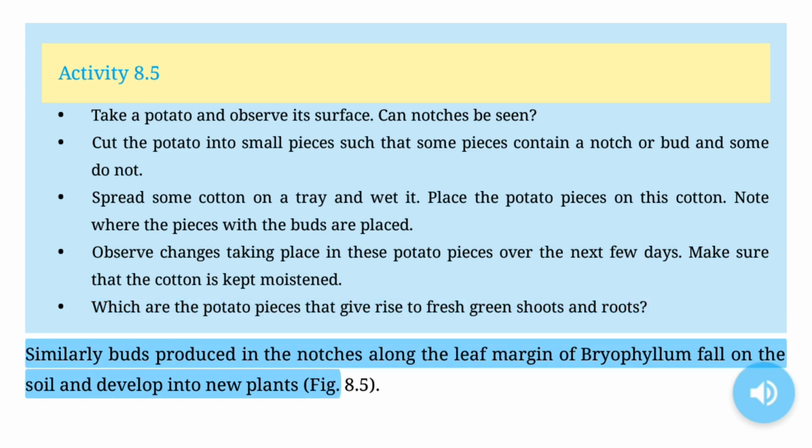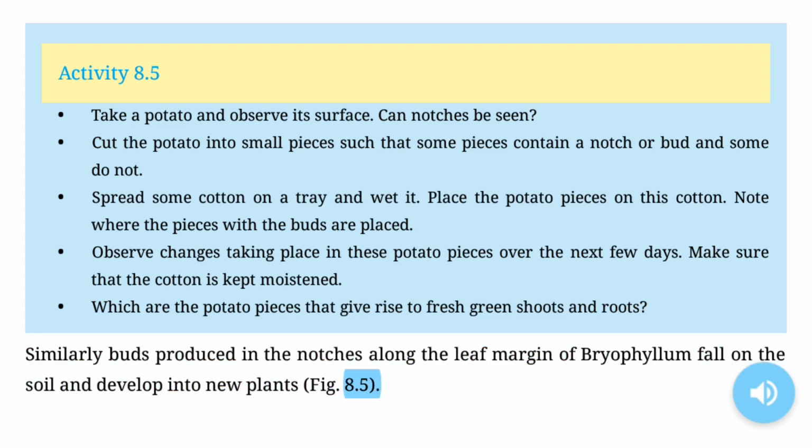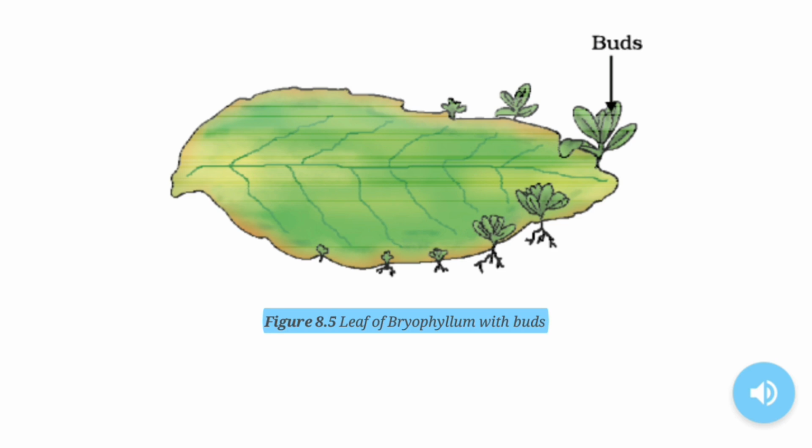Similarly, buds produced in the notches along the leaf margin of Bryophyllum fall on the soil and develop into new plants. Fig. 8.5. Figure 8.5 Leaf of Bryophyllum with buds.